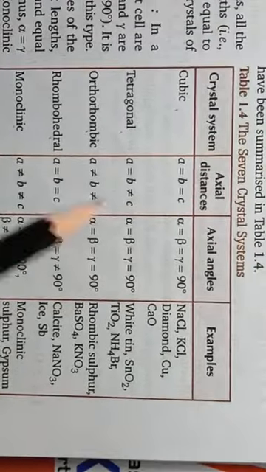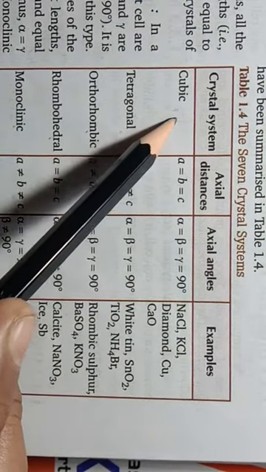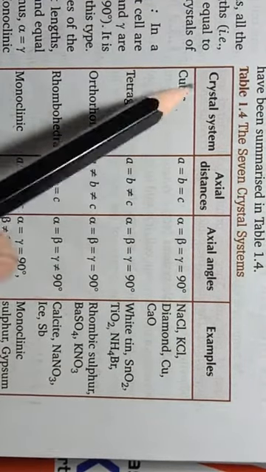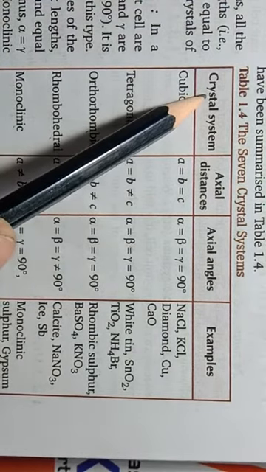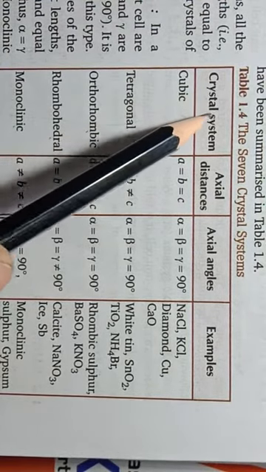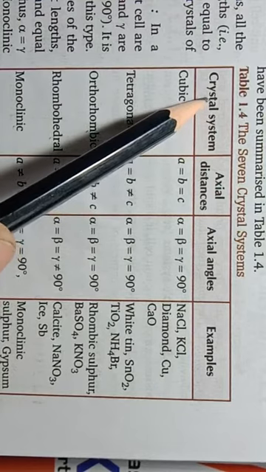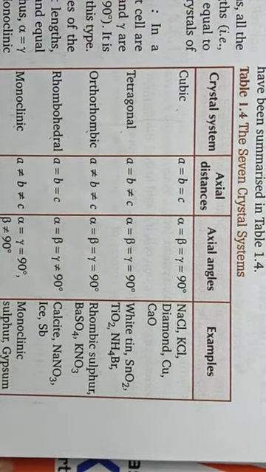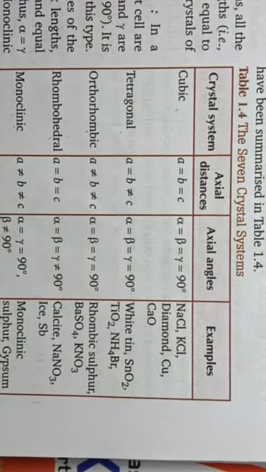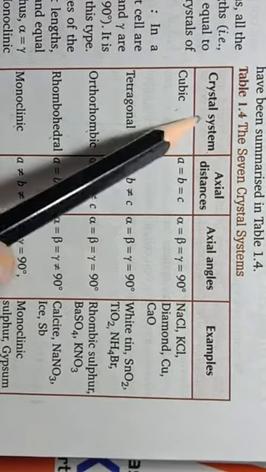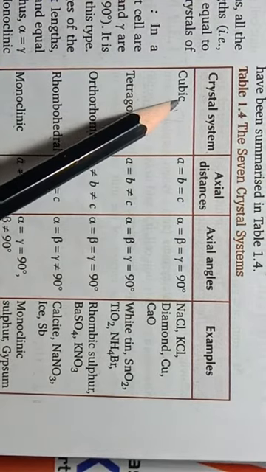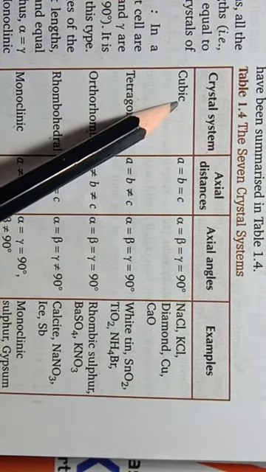So on the basis of this type of primitive unit cells, there are 7 different types of simple crystal systems, and these 7 types of crystals are known as Bravais crystal system or simple crystal system. Okay, so depending upon the type of crystals, a particular type of unit cell will be present.